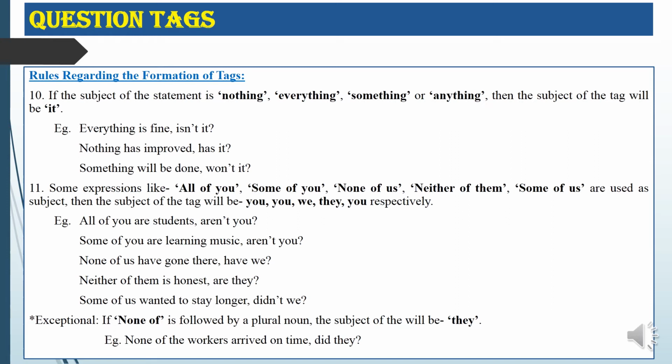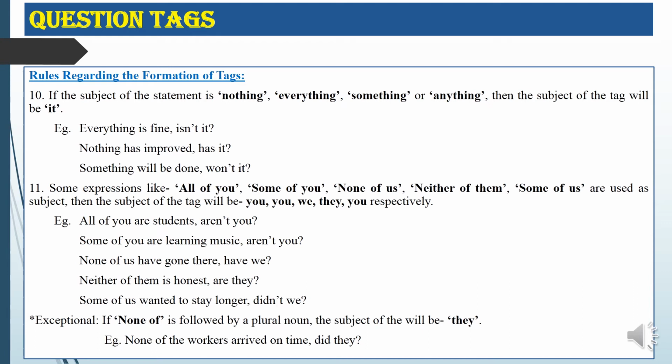Then next one, number 11, is that some expressions like all of you, some of you, none of us, neither of them, some of us are used as subject. Then the subject of the tag will be: in the case of all of you, it will become you. Some of you also will become you. None of us will become we. Neither of them will become they. Some of us will become you.